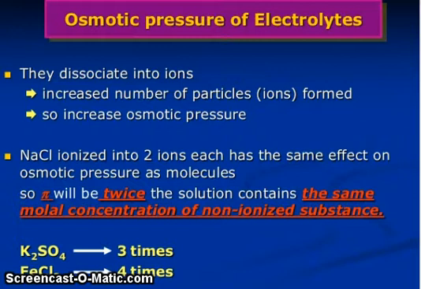Now osmotic pressure of electrolytes. They dissolve into ions, increasing the number of particles, so increasing osmotic pressure. Sodium chloride ionizes into two ions, each has the same effect on the osmotic pressure as molecules, so pi will be twice that of a solution containing the same molar concentration of non-ionized substance. Potassium sulfate, 3 times; ferric chloride, 4 times.